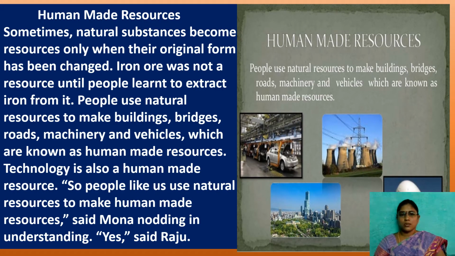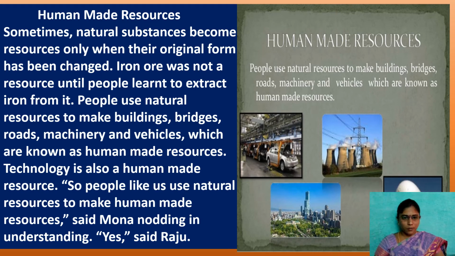In these resources, the second category is human made resources. Human made resources means resources that are made by humans. For example, buildings, bridges, roads, washing machines, refrigerators, our mobile phones, everything which is made by humans by using natural resources is called human made resources.